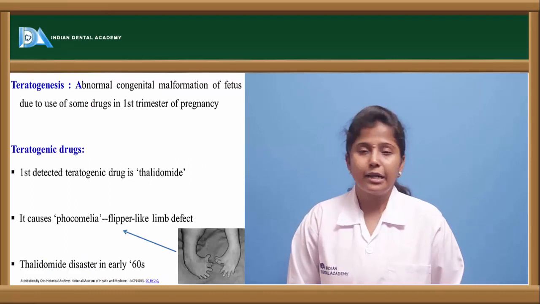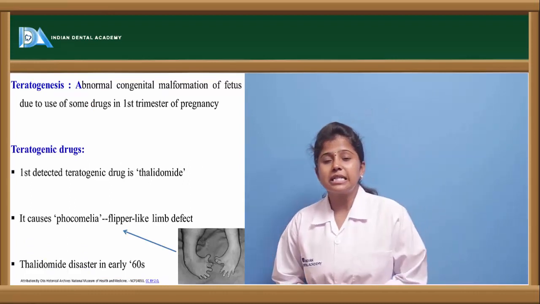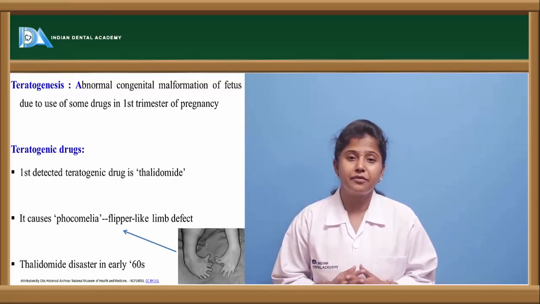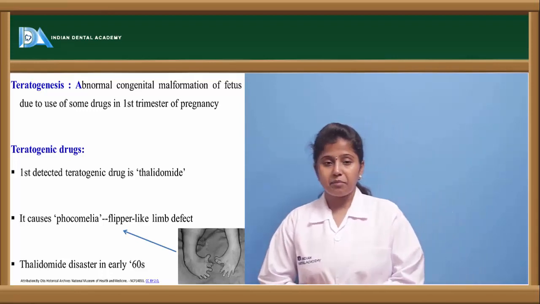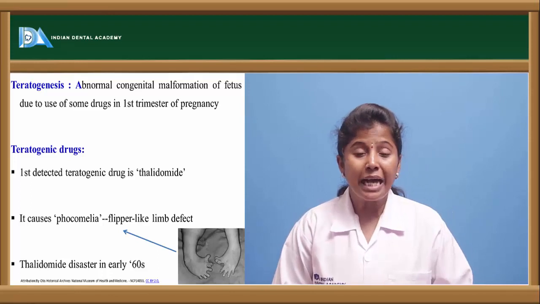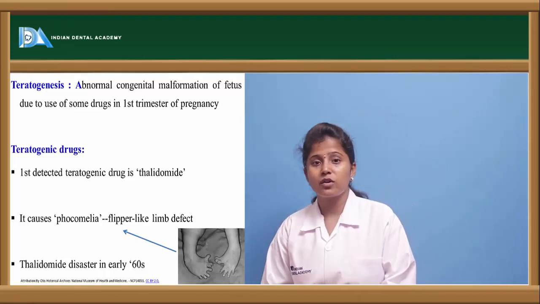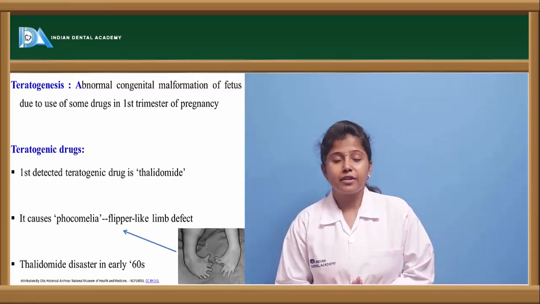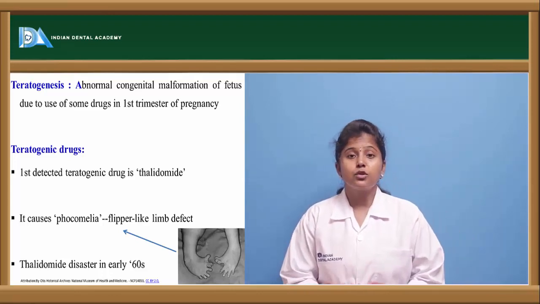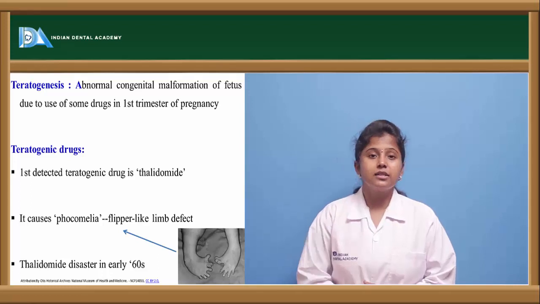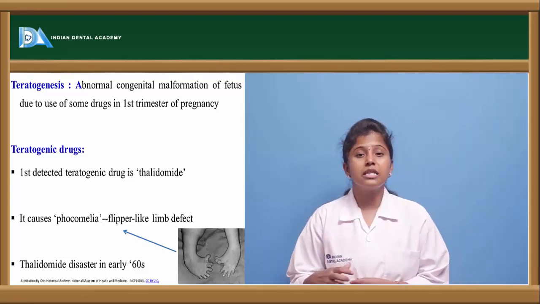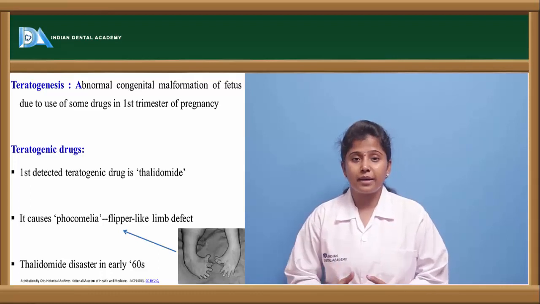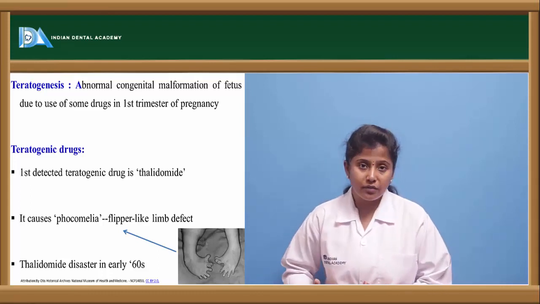The other one is teratogenesis. Teratogenesis is a type of abnormal congenital disorder occurring in the fetus. For example, the drug thalidomide. Thalidomide is banned now because of the teratogenic effect it shows. Thalidomide was first detected as a teratogenic drug. If pregnant women take thalidomide, it causes abnormalities or deformities in the development of the fetus.